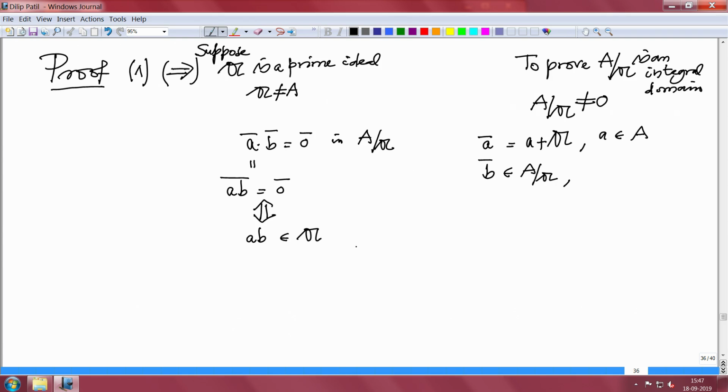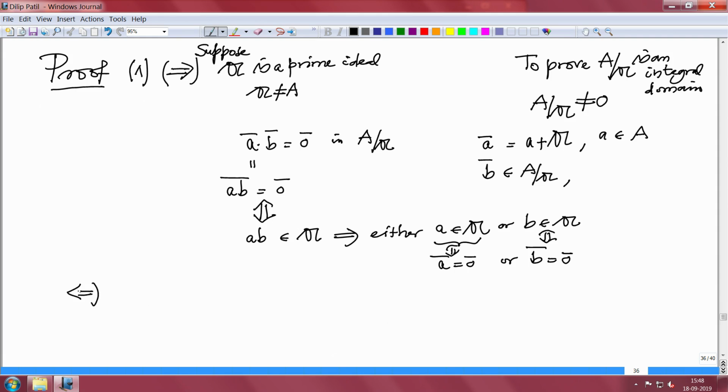But 𝔞 is given to be a prime ideal and the product belongs there. Therefore, either a in 𝔞 or b in 𝔞. But that means a bar is 0 bar or b bar is 0 bar. This is equivalent to saying this. Same. Two bars are equal means the difference belongs to the ideal. This is if and only if. So, that proves if 𝔞 is a prime ideal, then A modulo 𝔞 is an integral domain. Conversely, if A modulo 𝔞 is an integral domain, actually you can reverse all these arguments. So, I will leave it, I will just say check this.